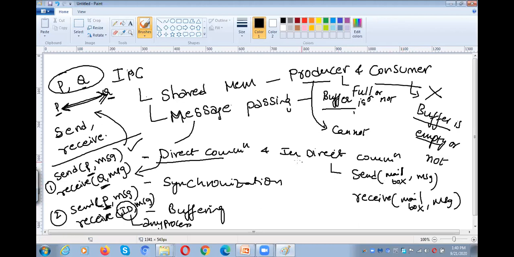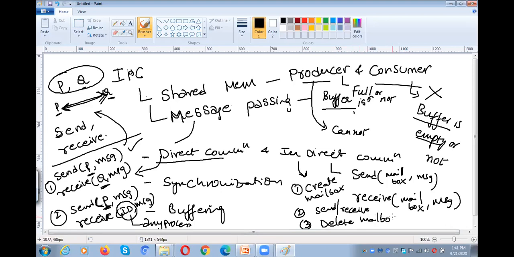In order to make indirect communication possible, first we need to create a mailbox, then send or receive messages through the mailbox, and third, after send and receive, we can delete the mailbox. So these are the things we discuss under indirect communication.